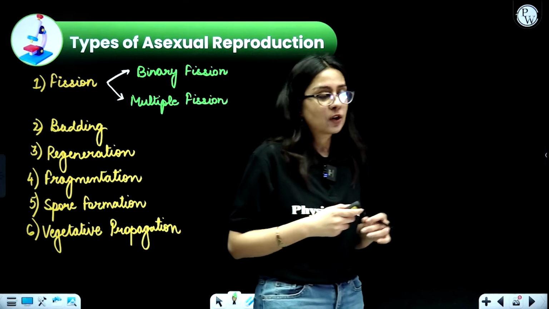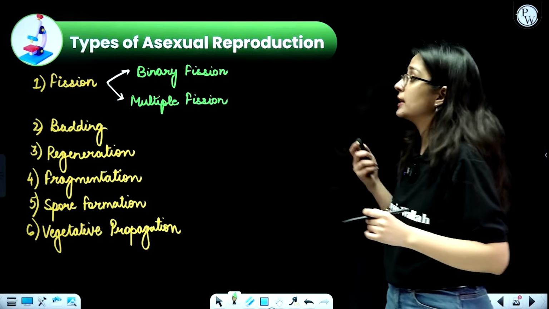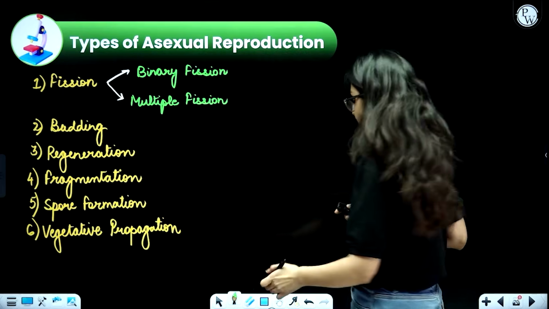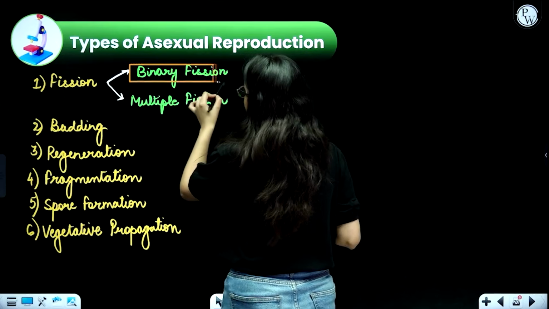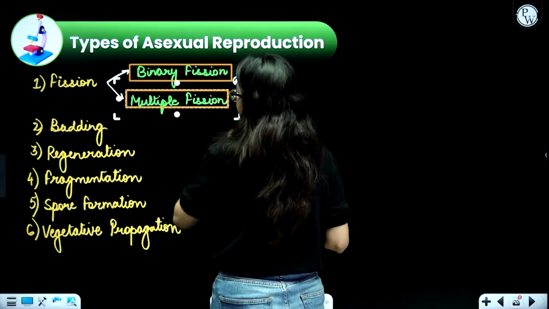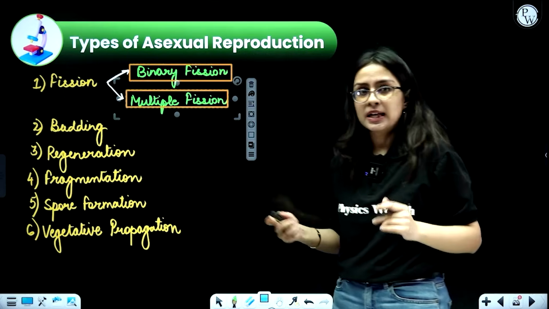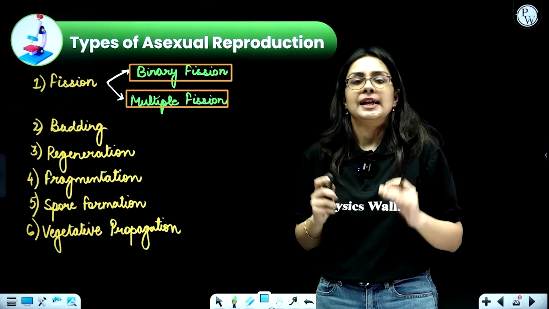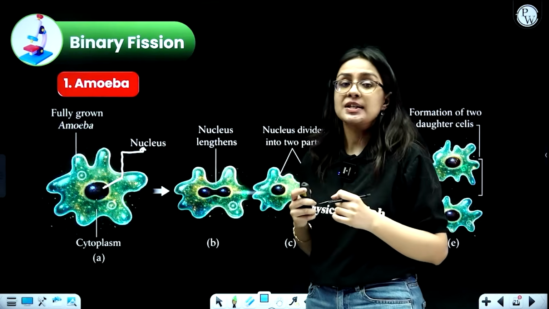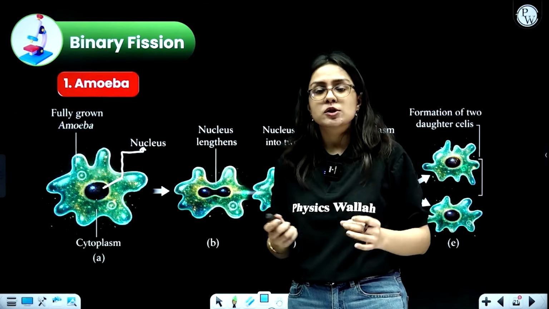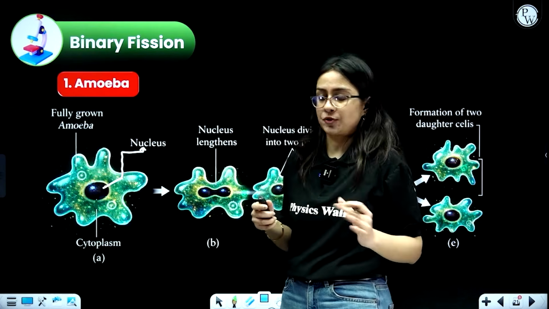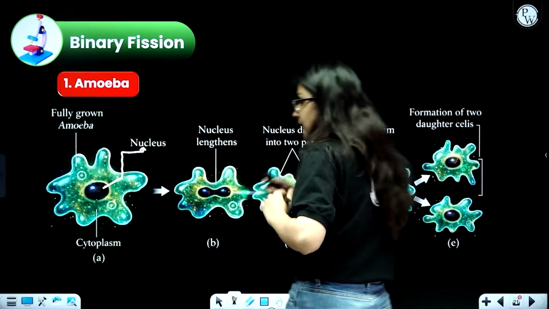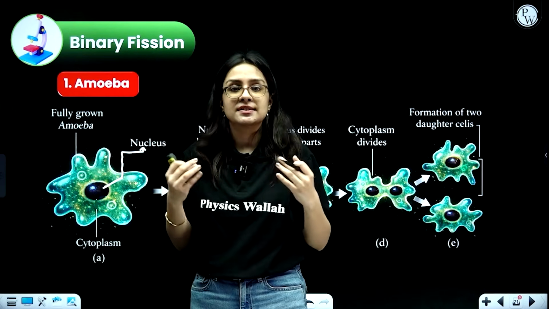Talking about the types of asexual reproduction that we are going to be covering, firstly, fission. Fission basically has two important types that we are going to cover. First is binary fission, then we have multiple fission. Then we will cover budding, regeneration, fragmentation, spore formation and vegetative propagation. Let us try to cover them one by one. Firstly, we have fission. In fission also, we are firstly going to understand binary fission better. Understand this from the name itself, because when you try to understand things from the name, it becomes easier for you to understand and memorize.